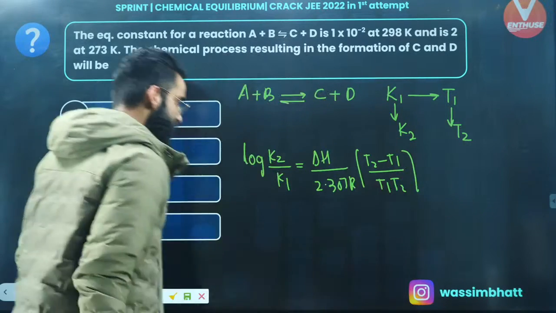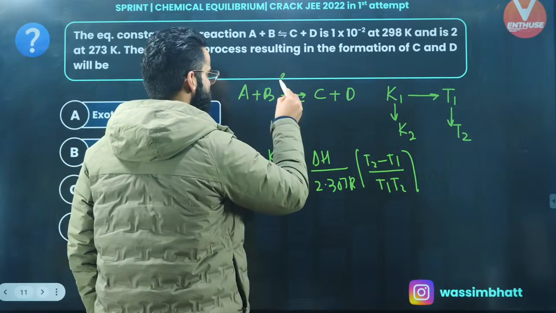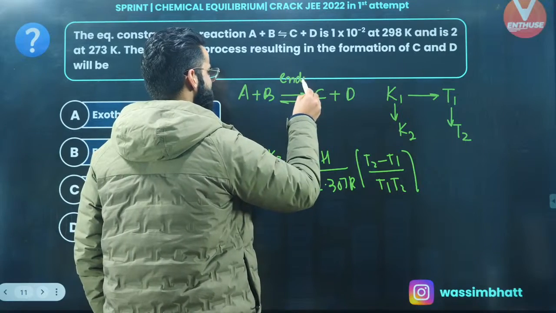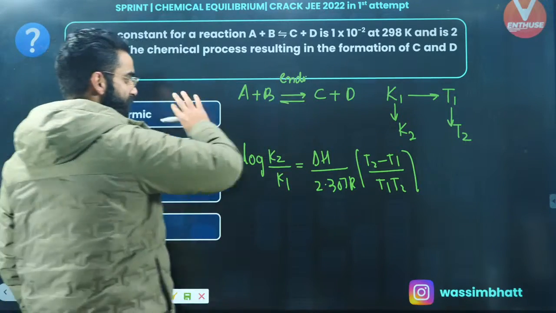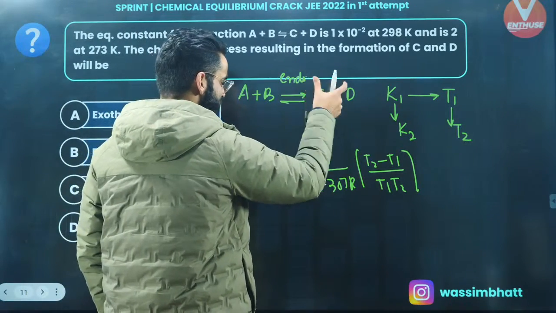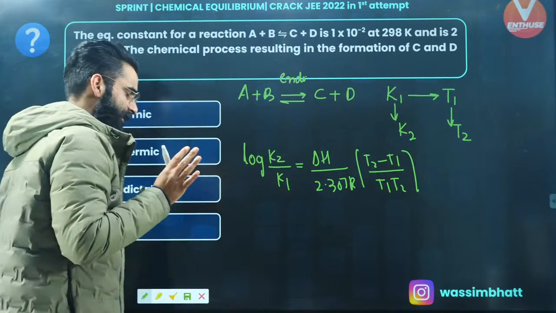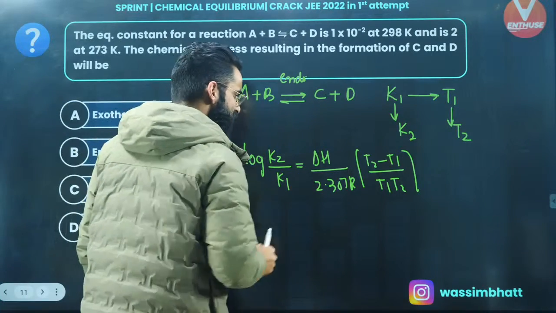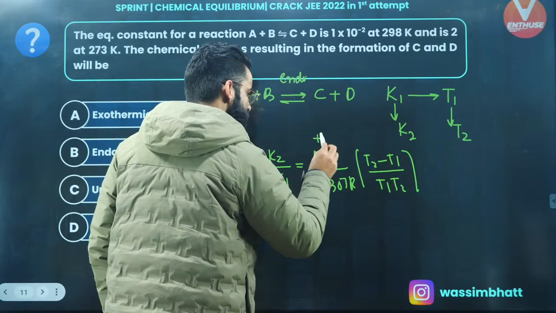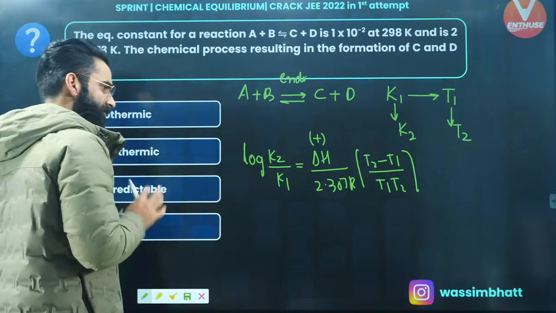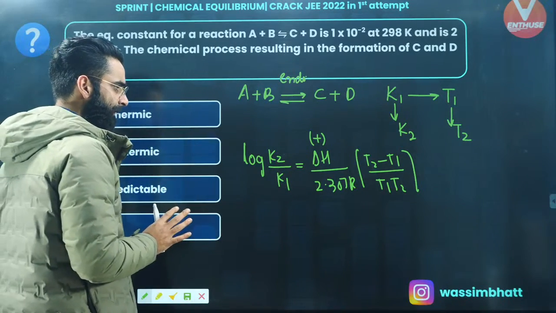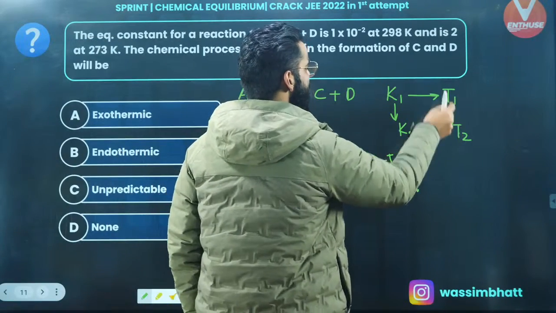Perfect. Let me assume the forward reaction over here is endothermic. The forward reaction in which the products C and D are getting formed, let's assume that is endothermic. For endothermic reactions, you all must be knowing delta H value is positive. That's something which every one of us would be knowing. I'm assuming T2 is greater than T1.